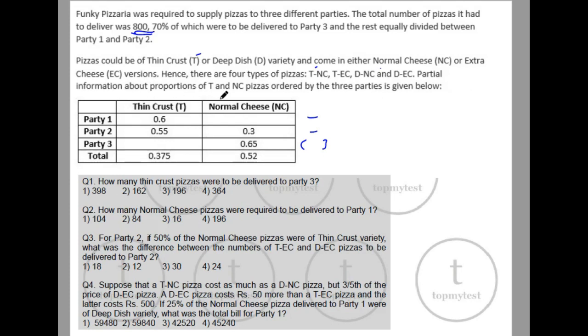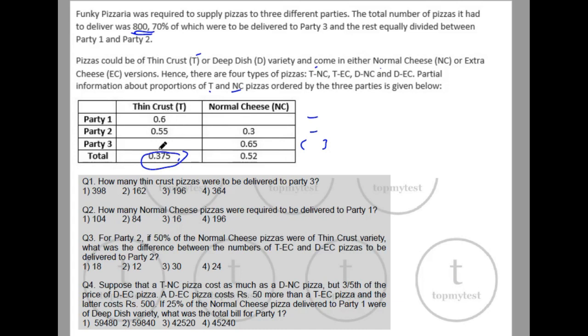Partial information about the proportions of T and NC pizzas ordered by the 3 parties is given below. So if I were to read this, this is a very common set which has come in CAT earlier also. So the way to look at this would be something like this. Out of all the pizzas which were delivered, 37.5% were thin crust pizzas.